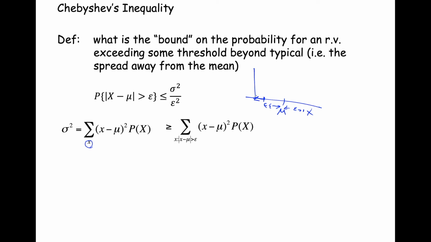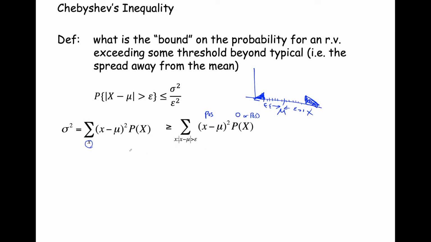Well, if we add up the variance, well, that's variance here, and that's variance of this portion. Let me kind of shade those in. That's not all of the points that contribute to variance. So let's look at what this variance is doing. We say x minus mu, and we square that. So this is always positive. And the probability, it's always 0 or positive. So if we have additional terms in our summation for the variance, they're always positive. So that means if you include more points here for x in the variance calculation, it's going to be bigger. If you include less points, it's going to be smaller.